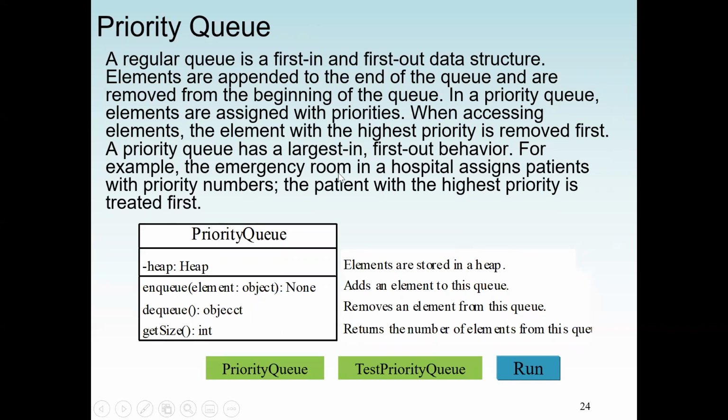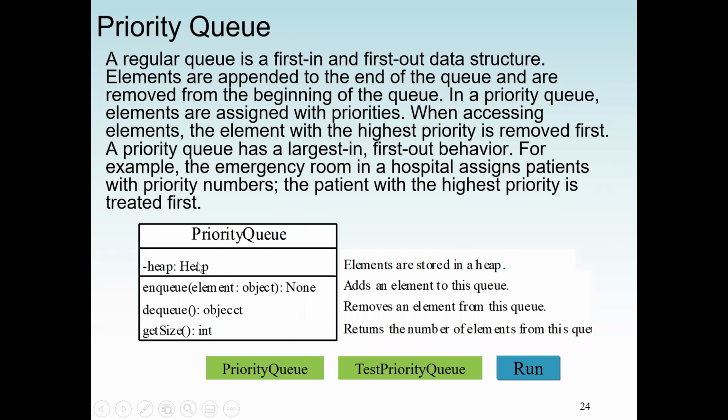For example, an emergency room in a hospital will assign patients priority numbers based on the type of sickness or disease they have. If their condition is very deadly, very serious, they may get the highest priority to be treated first. So this is the class for the priority queue.